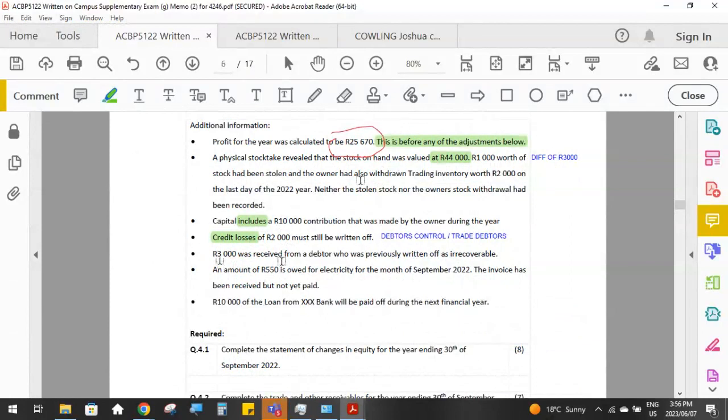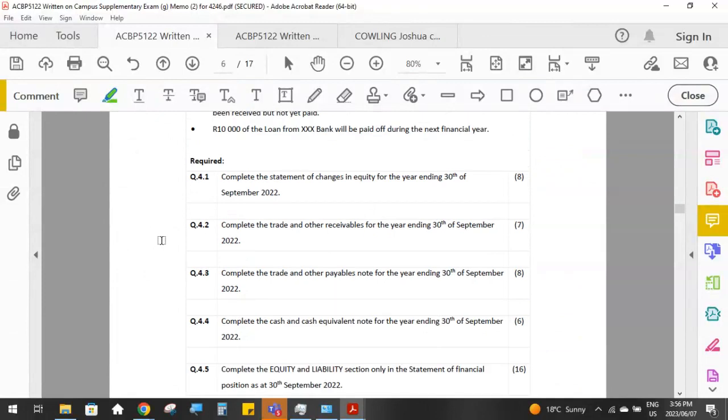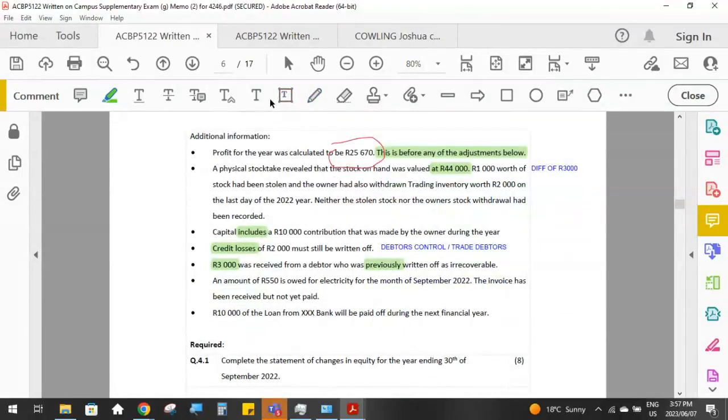Then 3,000 Rand was received from a debtor who was previously written off as irrecoverable. So when we originally wrote that 3,000 Rand off, we would have debited credit losses and we would have credited debtors control.